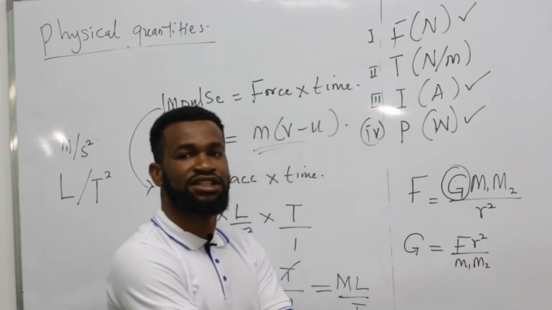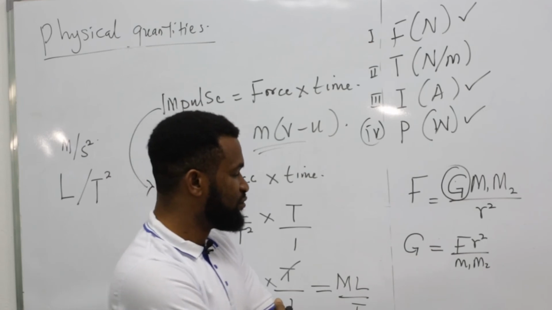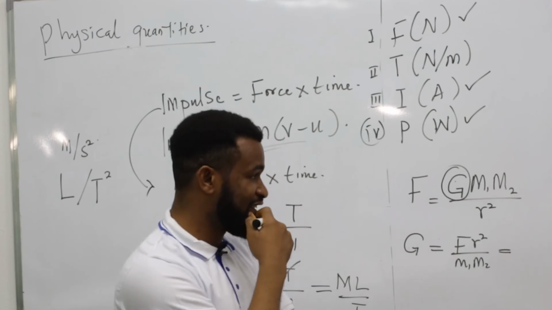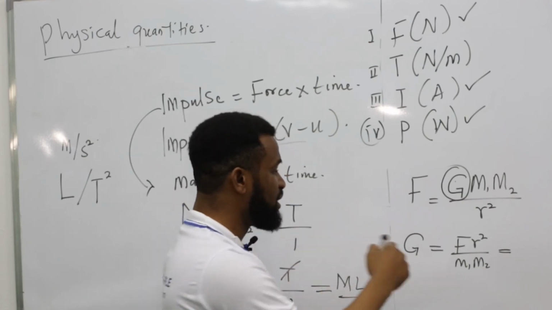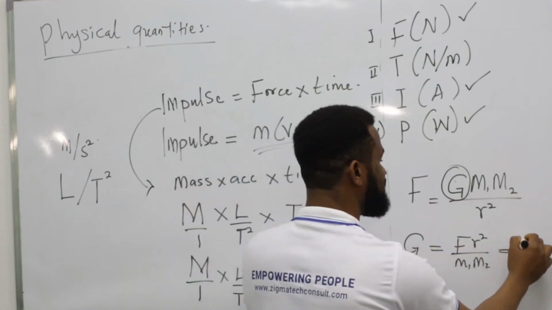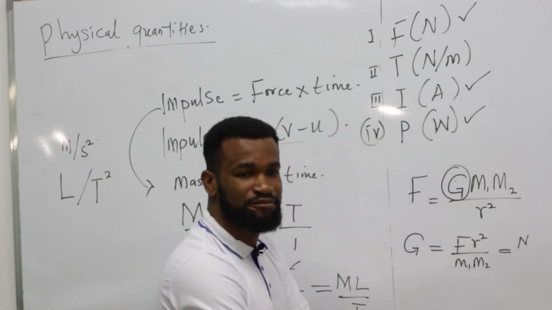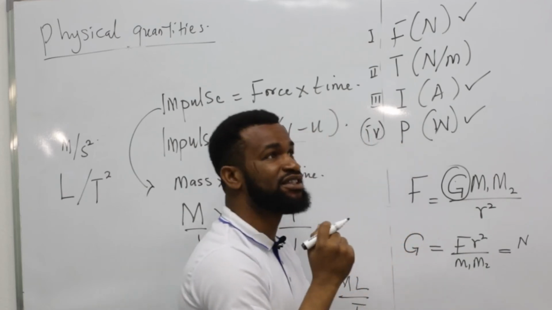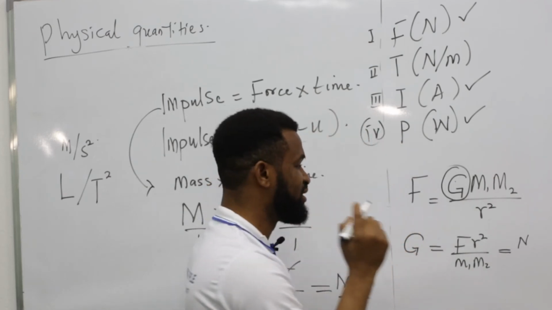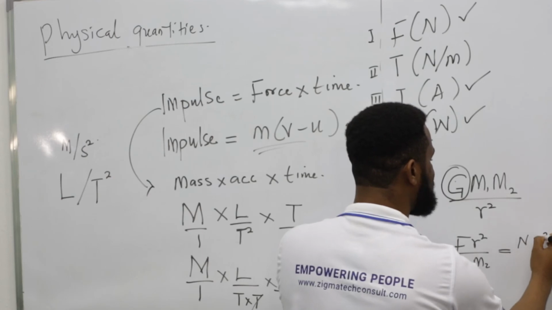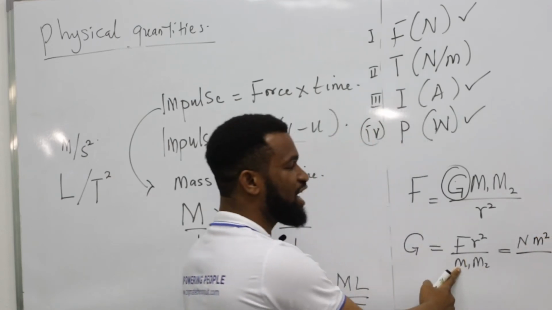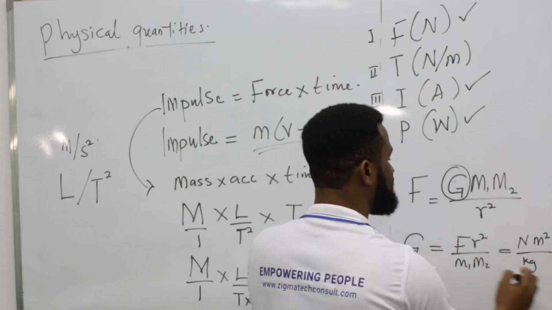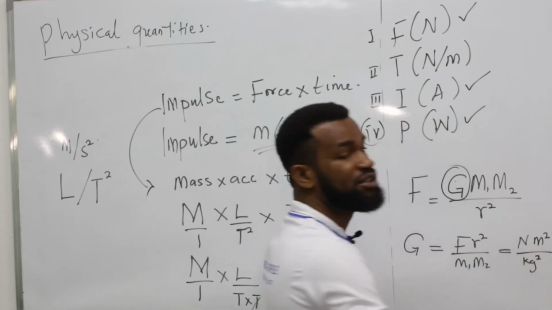So now that I've made it the subject of the formula, which is in line with the steps I gave you at the beginning of this lesson in terms of derived quantities, force is in Newton, right? And then R is radius, and radius is measured in meter, so I'm going to say meter squared, all over. This M is mass, and mass is kilogram. Another mass is kilogram. So kilogram times kilogram is kilogram squared.